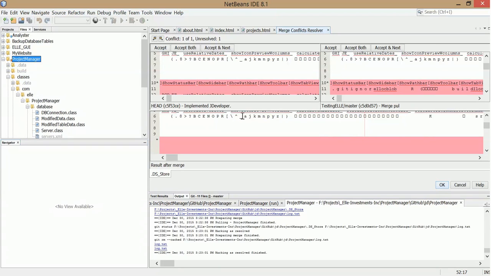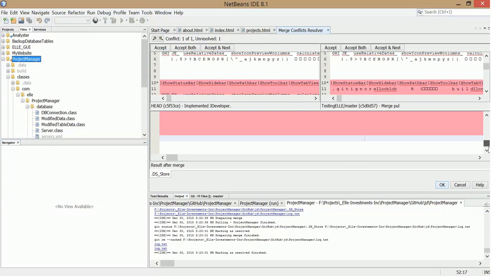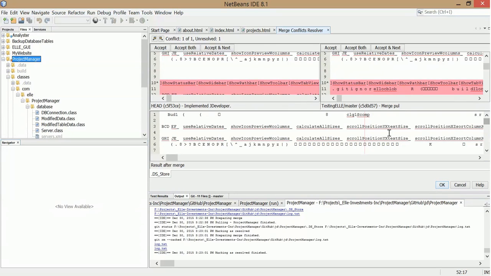What am I looking at? This was mine, and this was pulled. As you can see, it's this DS store. I'm not sure what this DS store file actually is. So this one should be fine.